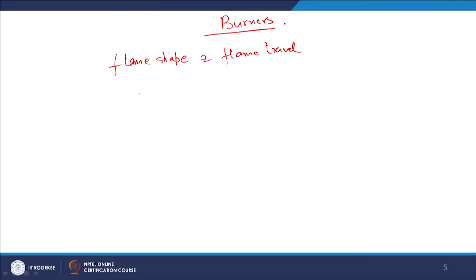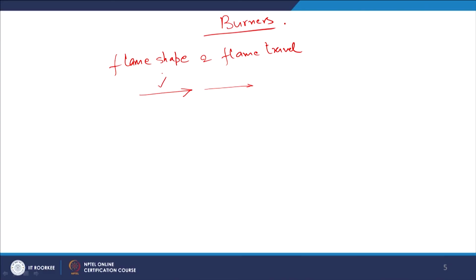Ignition remains stable inside the burner, and there should not be any flashback. In order to prevent flashback, the forward movement speed of pulverized coal should be equal to the flame front speed. If these two speeds are matching, there will not be any flashback. If the speed of feeding of the coal is less than the speed of the flame front, flashback will take place, and that should be avoided.